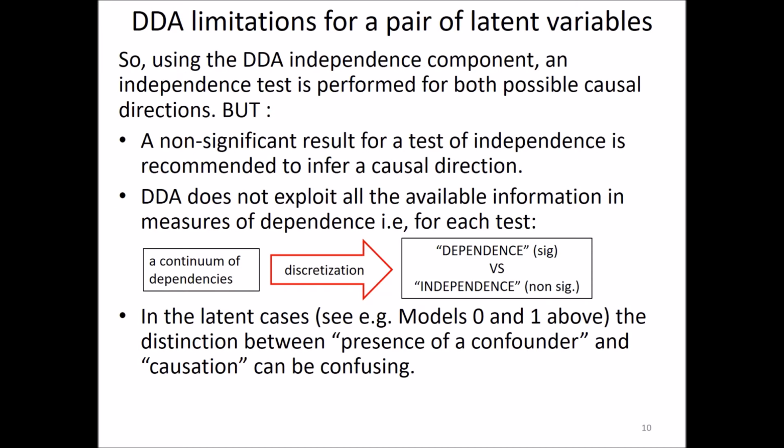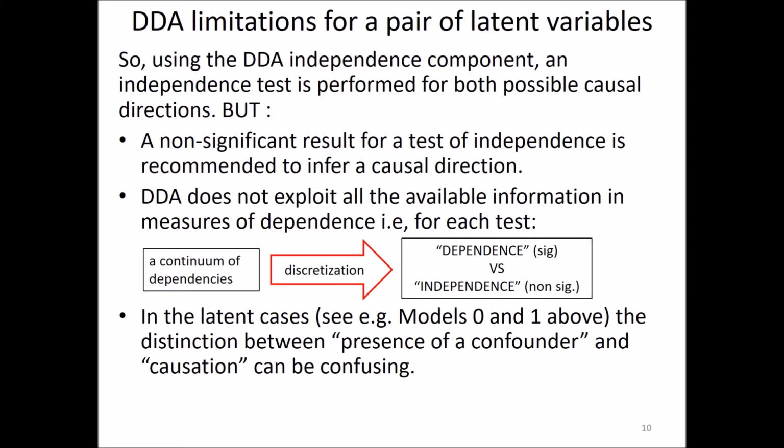But the DDA independence component also has limitations when applied on latent variables. First, you have two independence tests to apply. But to infer a causation, you need to have one non-significant result. But if you have a non-significant result, it's in no way a proof of independence.